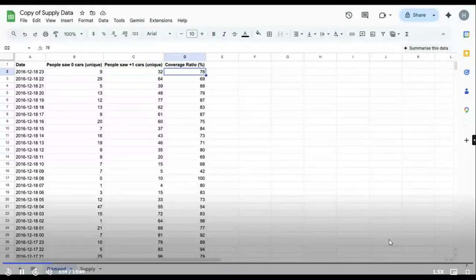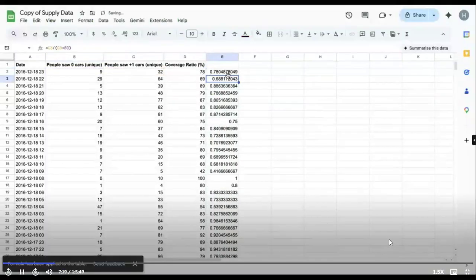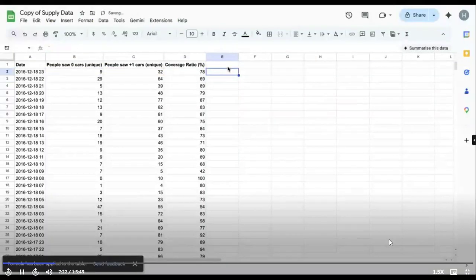That's how we will get the coverage ratio. Coverage ratio is the ratio of people who are seeing at least one car divided by the total number of people who are trying to search. How do I calculate this? Very simply, 32 divided by 32 plus 9, you will get 78.69.. and so on. Clear till this point?